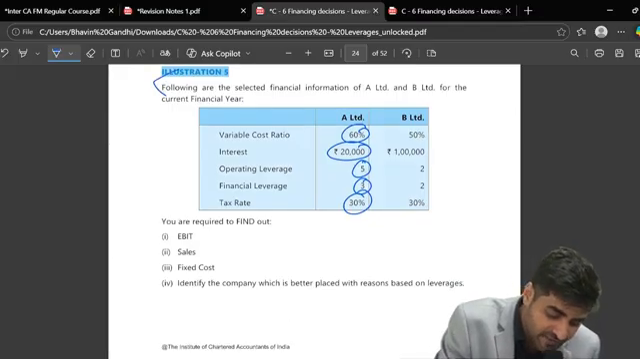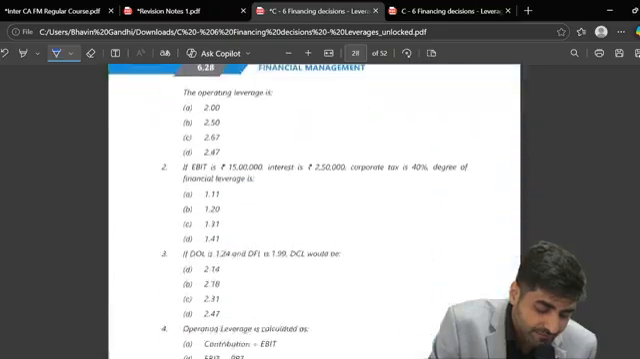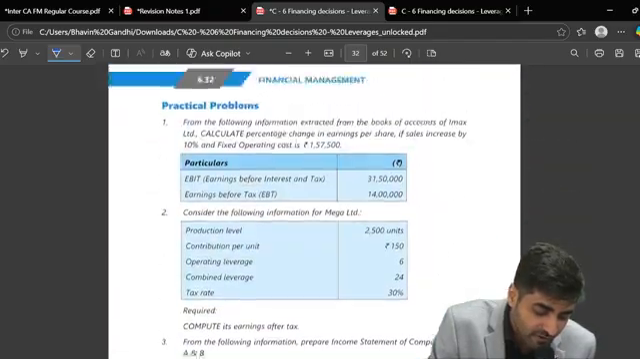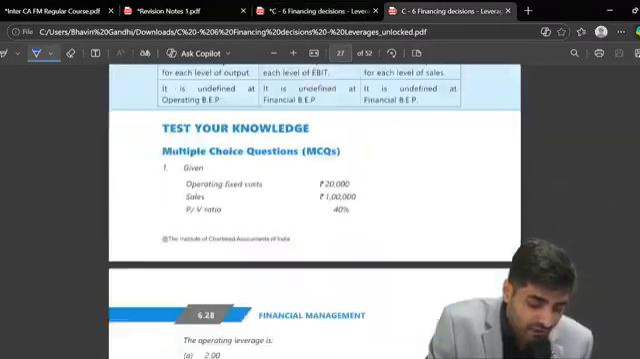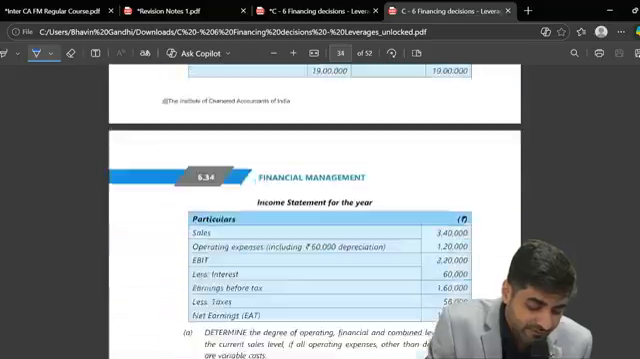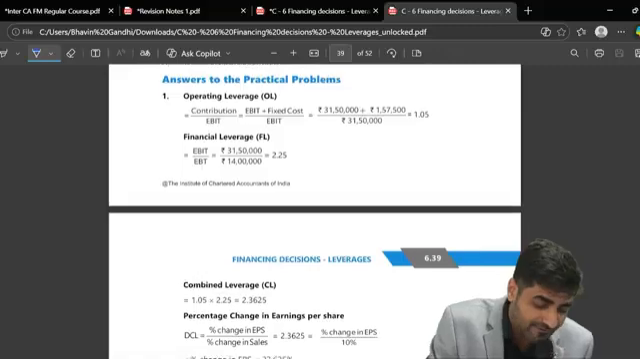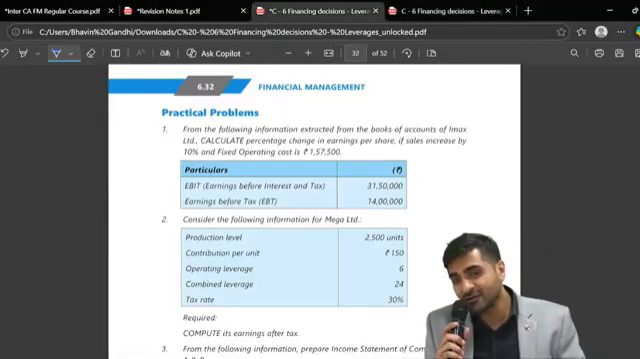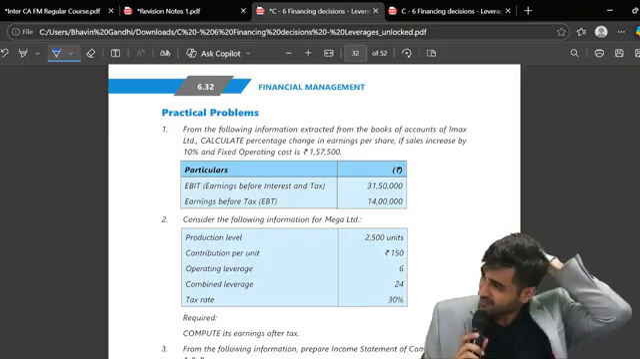They have told you sales, fixed costs, etc. Everything we have calculated. Okay. Now, my dear students, come to the practical problems. Okay. Practical problems. Are you all ready? Are you all ready or you all are tired? Too much of questions we are solving today. Okay. But revision is to be done like this only.